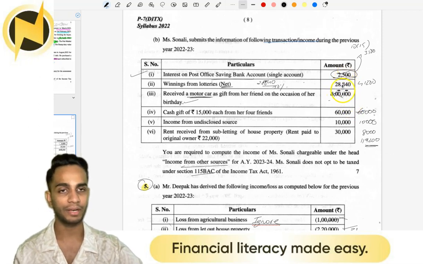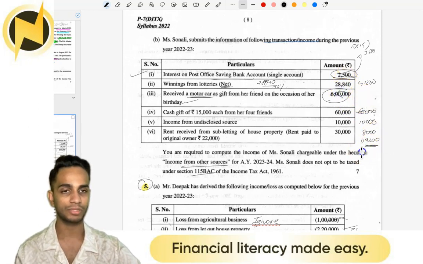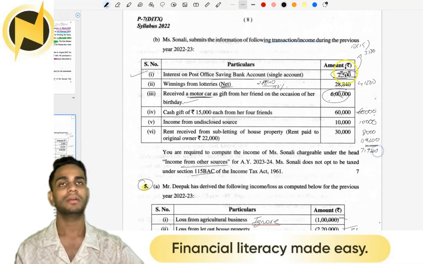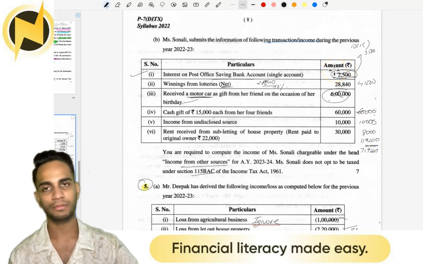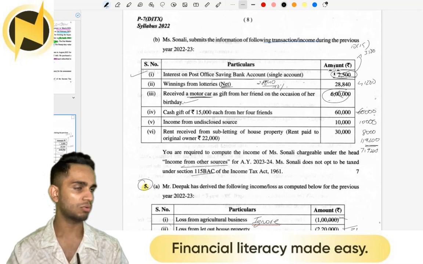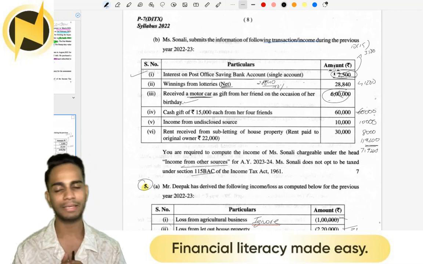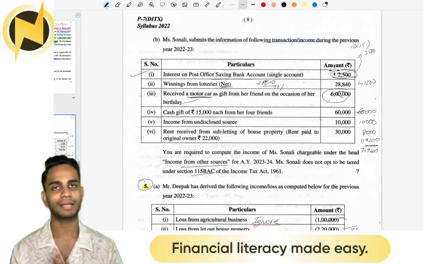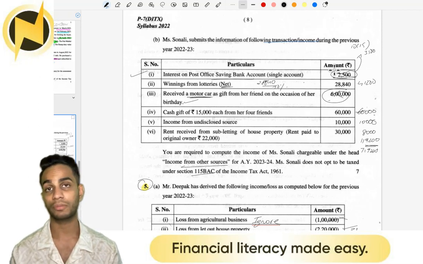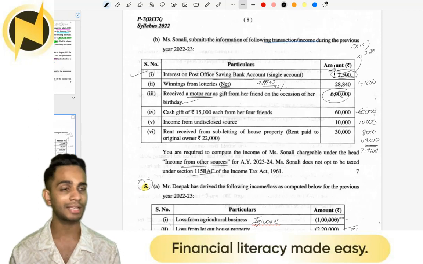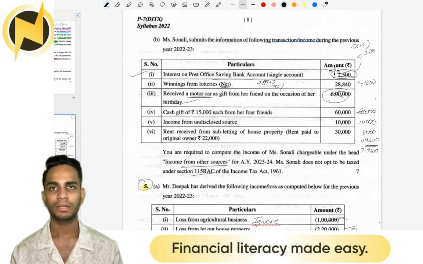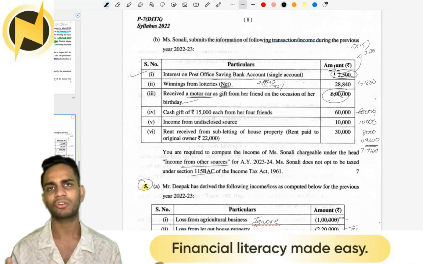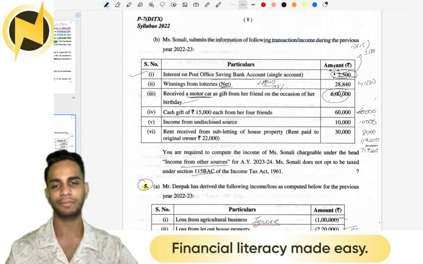See, in the Malayalam video I did, I took the 6 lakh as well and my answer was 719,200. I tried finding the right answer, and when I googled and asked my friends who are CMAs and CAs, I reached the conclusion that motor car is not to be taxed because we are working for the benefit of our clients, the taxpayers. The definition is not clear whether motor car is to be included, so it may not be taxed.